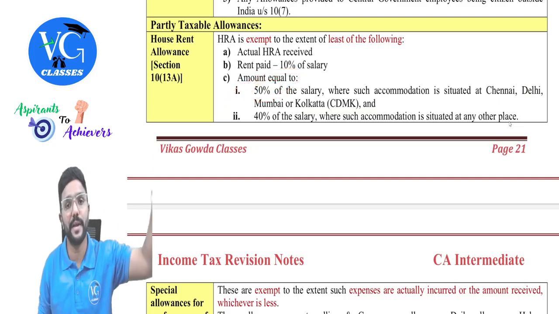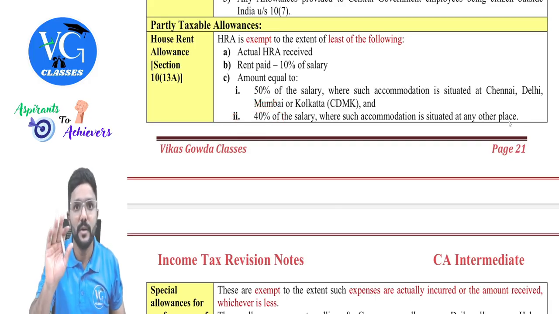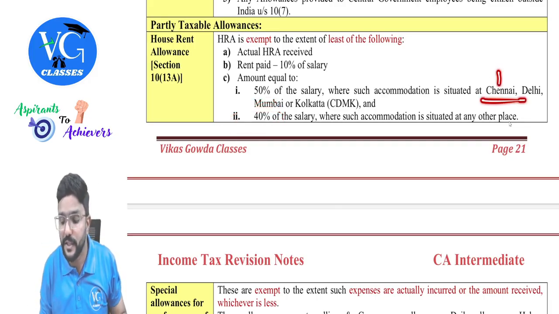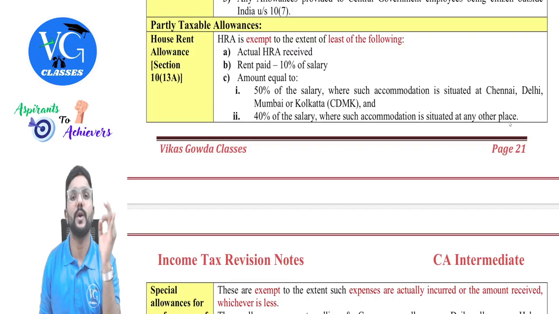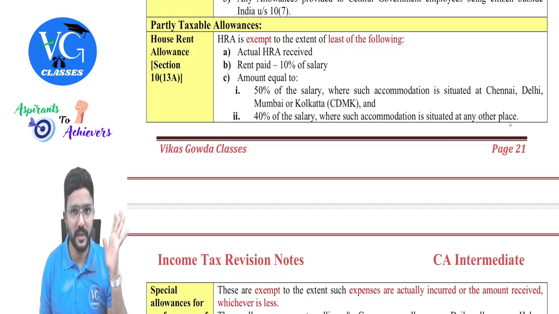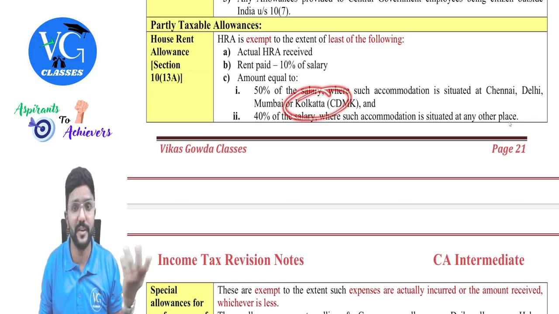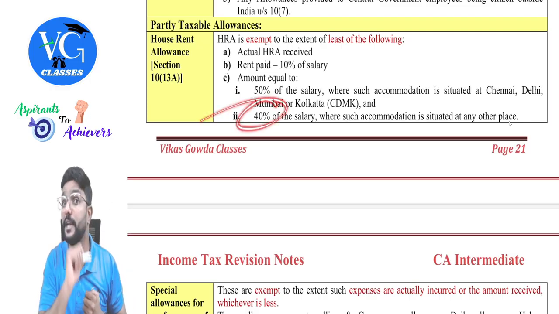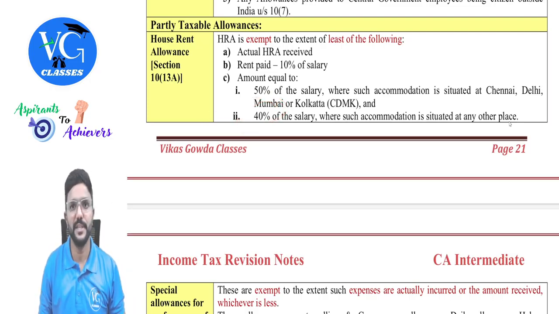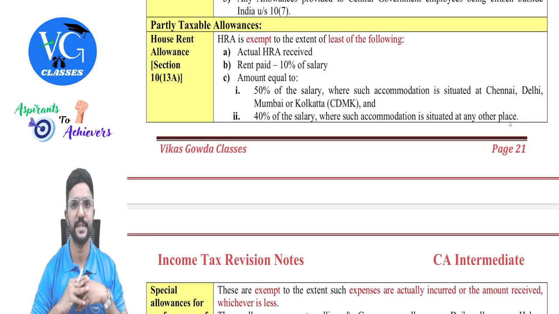Sir, what if it is in Madurai, Coimbatore, or any other place of Tamil Nadu? Then it would be 40%. Please be careful, they didn't mention Tamil Nadu here. They've just mentioned Chennai, Delhi, Mumbai, Kolkata. Clear? Even in Maharashtra, we might have different places. Even in West Bengal, we might have different places. If accommodation is provided there, we need to take 40% of salary, guys. Please be careful. And both of them will not come simultaneously, either 50 or 40%.